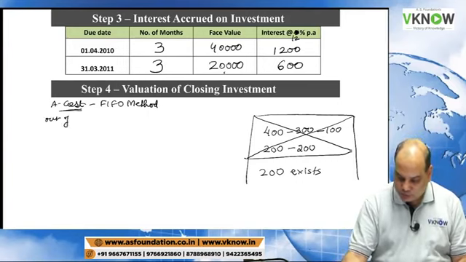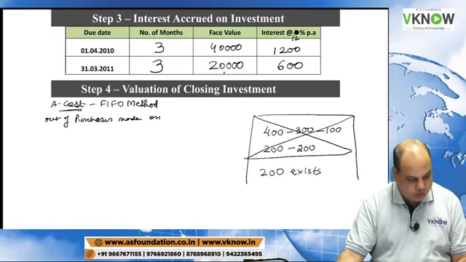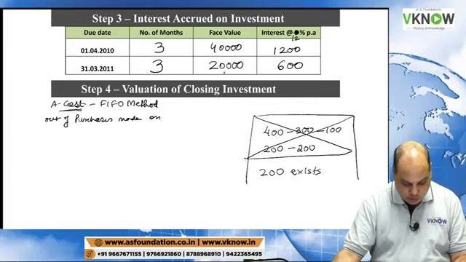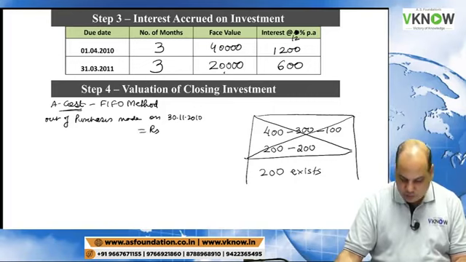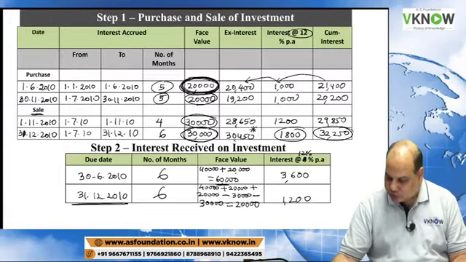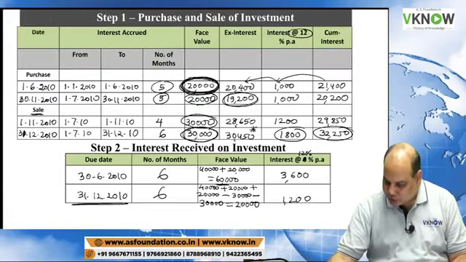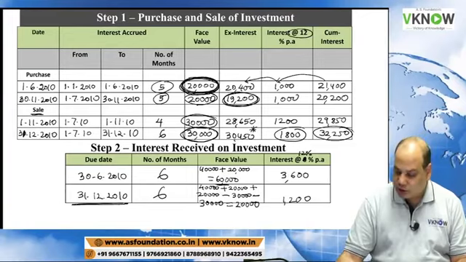Okay? So therefore write down, out of purchases made on 30th November 2010, is equal to rupees. Let us see what was the cost. Can you see this 19,200 here? 19,200.